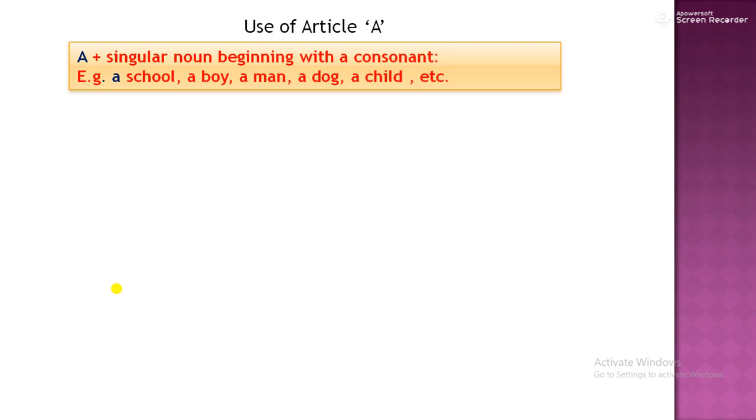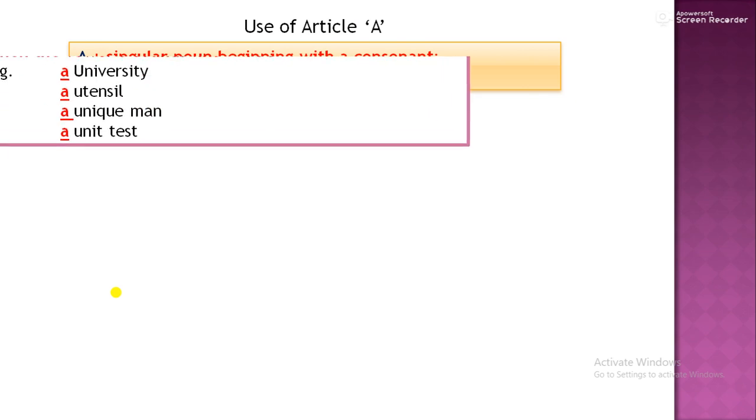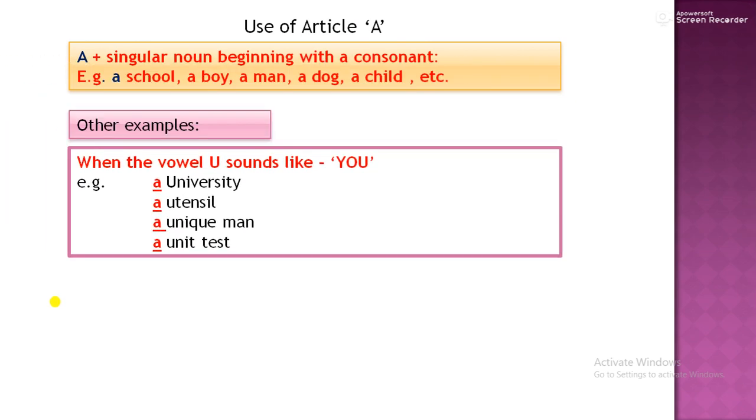Use of article A. Article A is used with a singular countable noun beginning with a consonant sound. A school, a boy, a man, a dog, a child, etc. Other examples. When the vowel U sounds like "yoo". So now students, Y is not a vowel. Y is not a vowel, there are 5 vowels: A, E, I, O, U. So university.